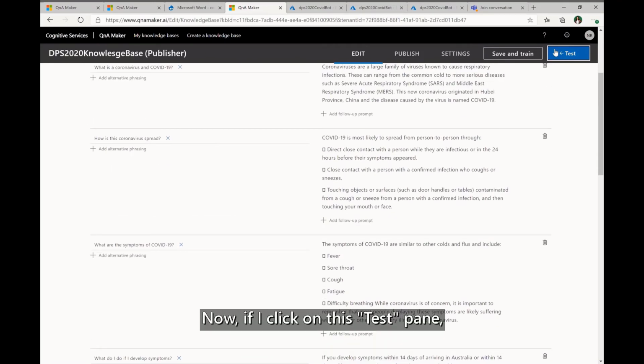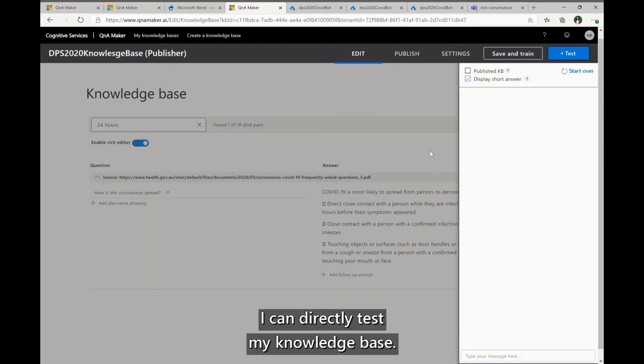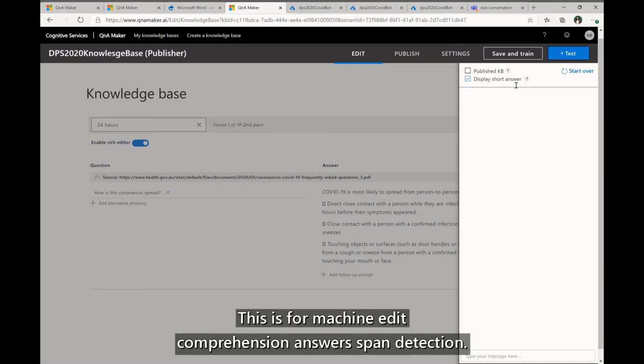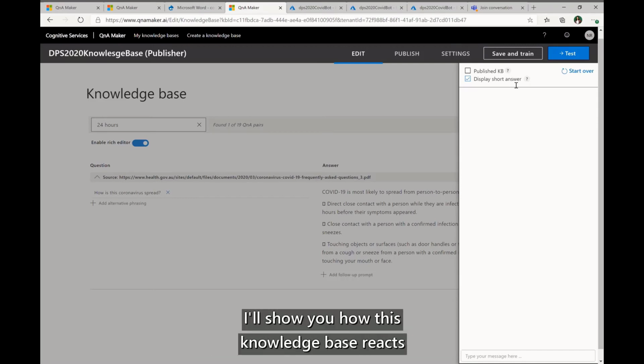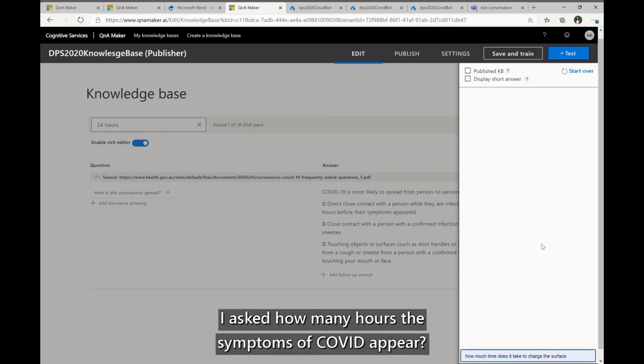Now if I click on this test pane, I can directly test my knowledge base. This is the option display short answer, which is only available in QnA Maker Managed public preview. This is for machine reading comprehension answer span detection. I'll show you how this knowledge base reacts if this option is turned off and if I turn it on. So let me ask a question: how many hours until the symptoms of COVID appear.